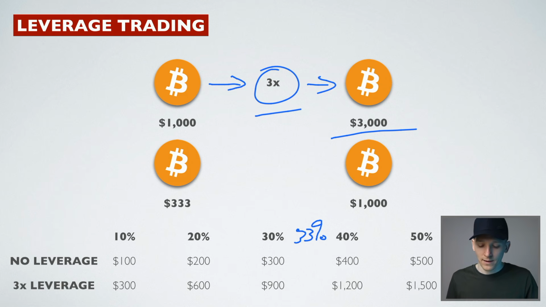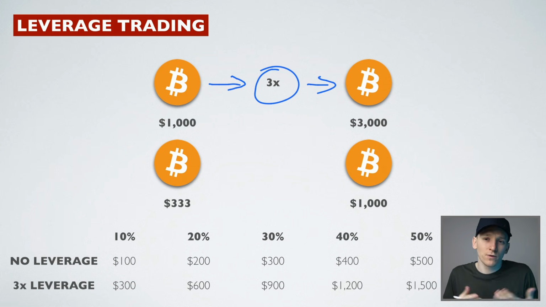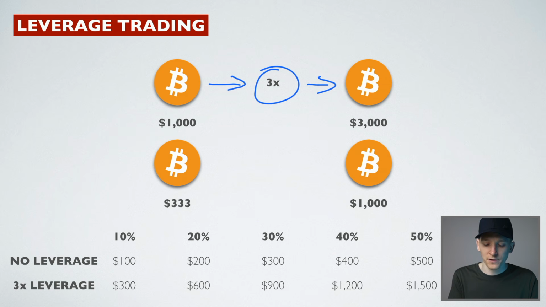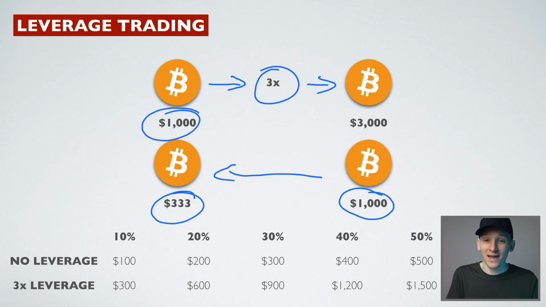Now, the other way to use leverage, which is the more professional method really, is to not actually just leverage up your positions. You can do that with maybe 1 or 2x leverage. The other way is to, obviously, if you have a larger portfolio, use these crypto positions around the edges of your portfolio to express what you want to do without having to put a ton of capital into the system. So instead of saying I've got 3x leverage, so I'm going to take my whole account balance and just leverage it up and make it bigger, what you can say is I want to still trade $1,000, but I'm going to use leverage the other way around to actually just put less money down.